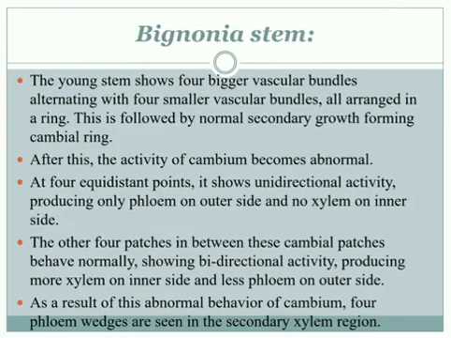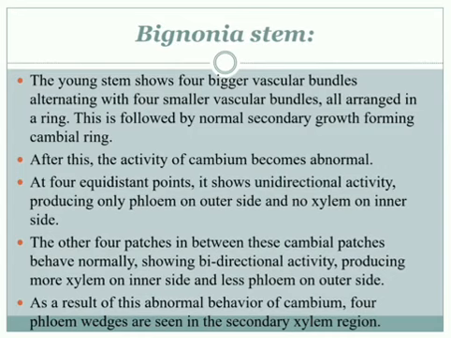The young stem shows 4 bigger vascular bundles alternating with 4 smaller vascular bundles, all arranged in a ring. This is followed by normal secondary growth forming the cambium. This is one anomaly. After this, the activity of the cambium becomes abnormal. At 4 equidistant points, it shows unidirectional activity, as we see in the figure, producing only phloem on the outer side and no xylem on the inner side.